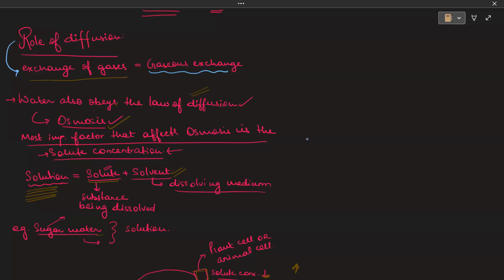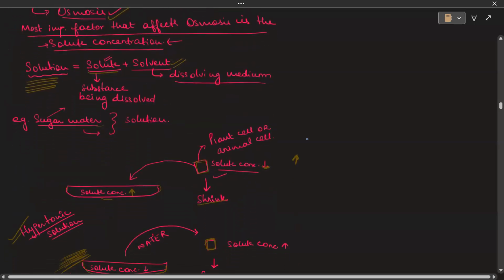Let us take the example of sugar water. Here the water would be the solvent because it is the dissolving medium, and the sugar that we put in will be the solute. And altogether, when you mix sugar with water, it becomes a solution. Got it?